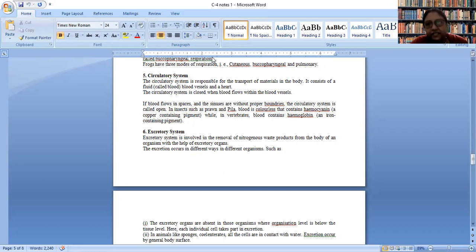If in any case in the body the percentage of carbon dioxide increases and the oxygen percentage decreases, then the person can turn blue because oxyhemoglobin formation is reduced and there will be more carbaminohemoglobin formation, which is not at all red in color. That's why the shade will have a blackish tinge or bluish tinge in the body.